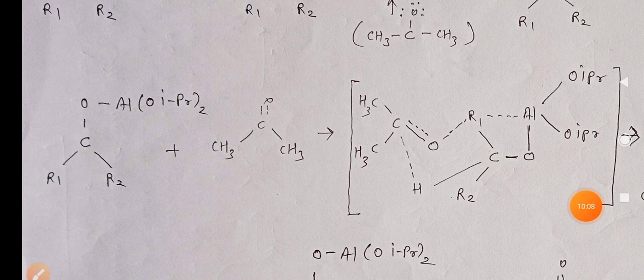Now in the next step, the product formed during the above step, that was R1CR2 OAl and 2 isopropoxy groups bonded with aluminum, reacts with the excess of acetone that was used in the reaction. So one molecule of that acetone, CH3C double bond O CH3, gets bonded and there is formation of a transition state which is shown in the bracket.